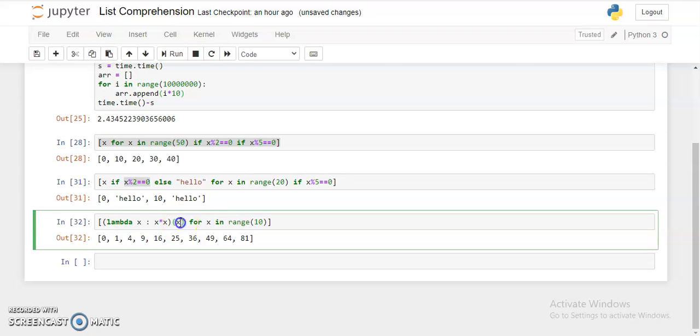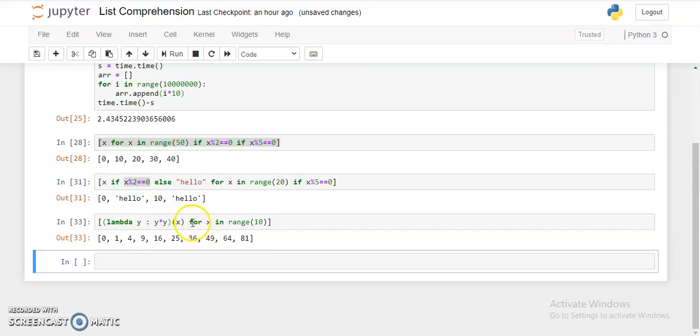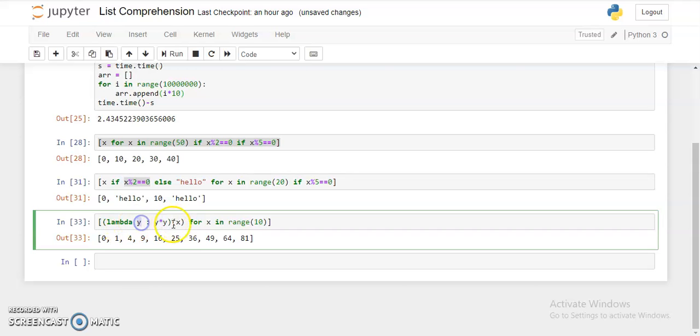So what this basically does is, this x is the variable which we are passing through here. For a bit less confusion, just substitute it like this, right? Now it's doing the same thing. Now instead of x, y is passed, so y is replaced by x, and this is the body of the function.